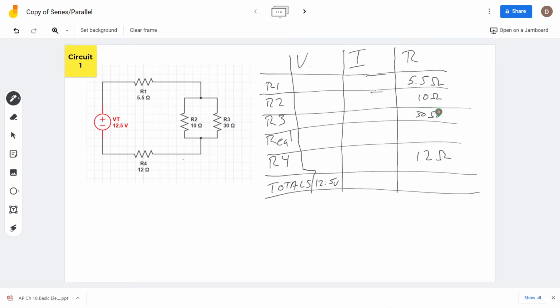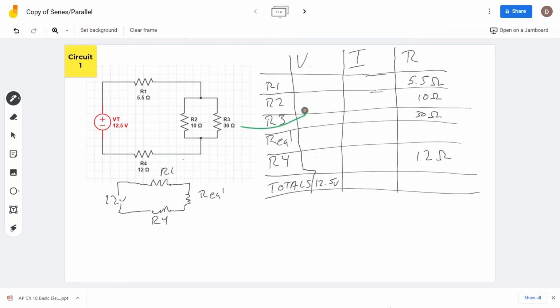Now I've got to do some stuff here. For example, I want to turn this whole circuit into basically a series circuit with 3 resistors. So I want 12.5 volts here, go around, I've got resistor 1, go around, I'm going to have another resistor, and go around, I'm going to have another resistor. And this would be R1, R4, and then resistor equivalent 1. Sometimes you have more resistors, so it'd be resistor equivalent 2 and 3. And that would be the combination of these two.